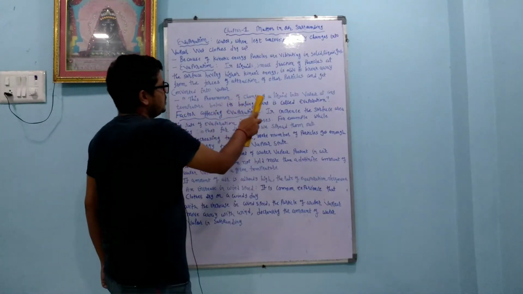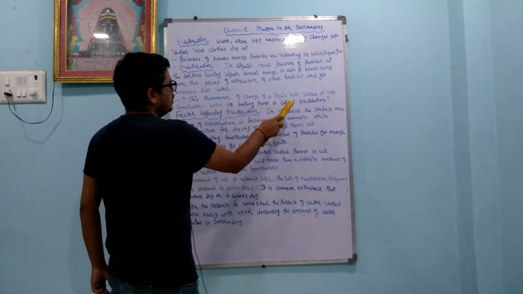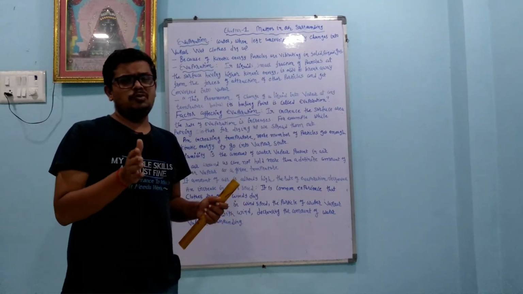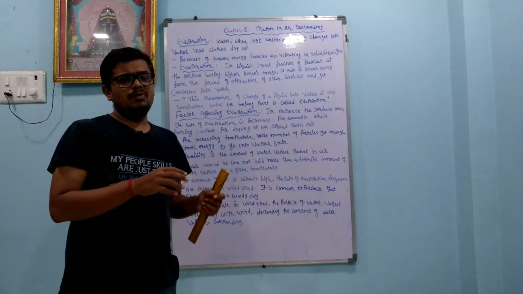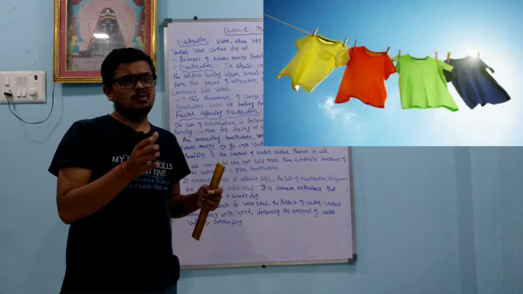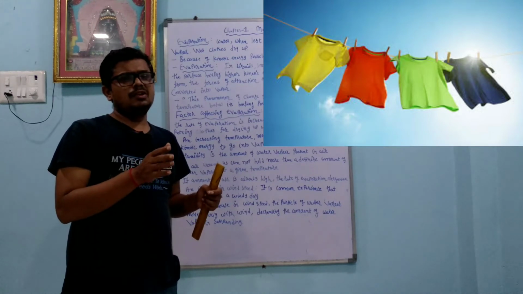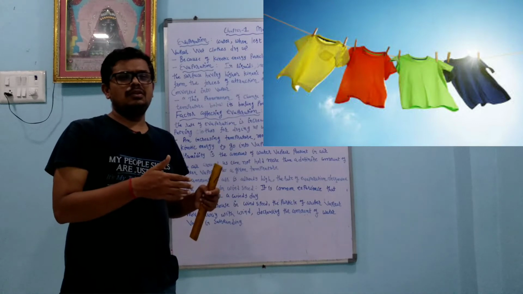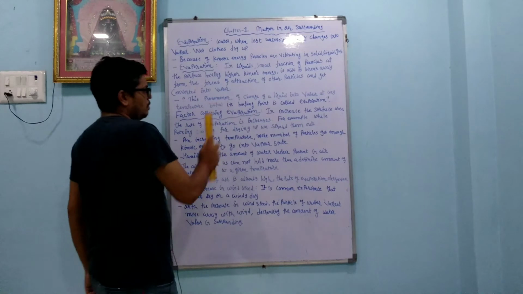This phenomenon of change of liquid into vapor at any temperature below its boiling point is called evaporation. The boiling point of water is 100 degrees Celsius. But when we dry clothes, the room or atmospheric temperature is not more than 40 degrees Celsius, and still the clothes dry. The only reason is evaporation.